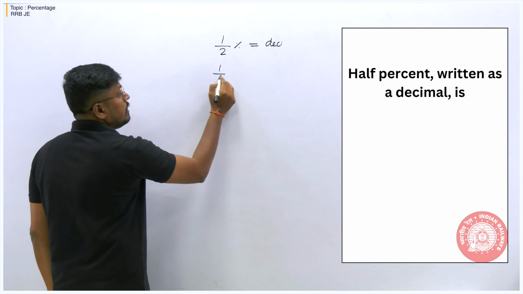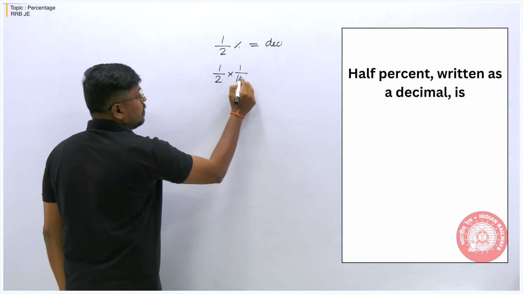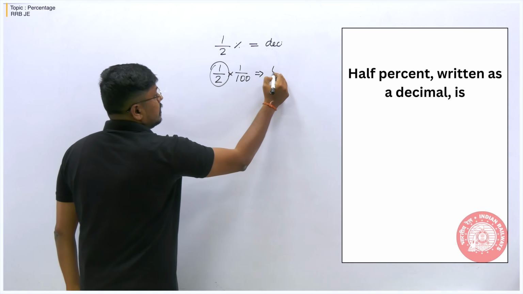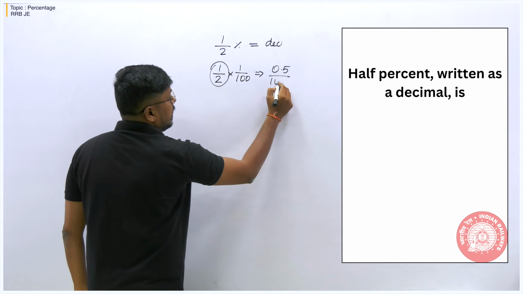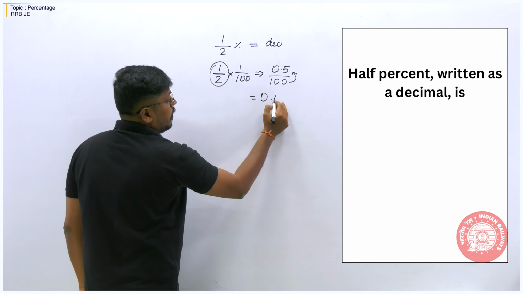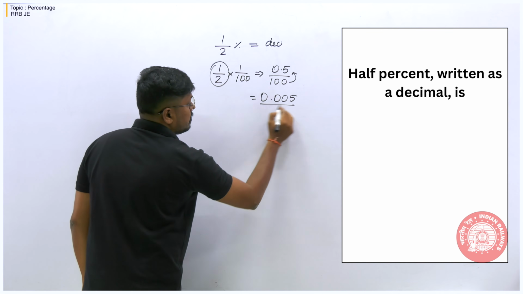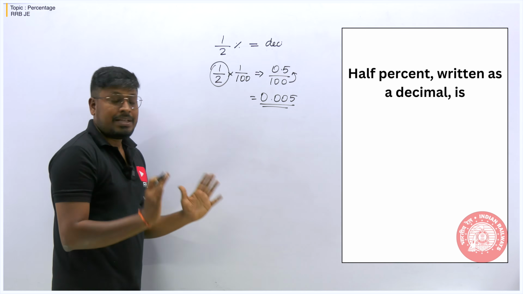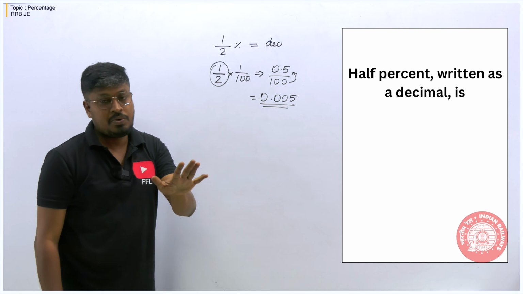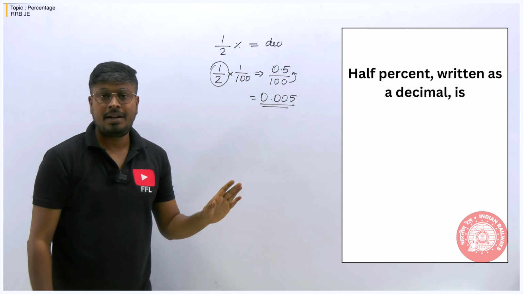So 1 by 2 percentage is nothing but 1 by 2 into 1 by 100, and 1 by 2 is 0.5. So 0.5 divided by 100. So when you move this 0 towards the numerator, 0.005, that's it. So very easy, right? So I've seen students byhearting 1 by 2 percentage as 0.005, they sit and byheart it. Don't do it. According to me, I would say don't do it, right? If you wish, you can.